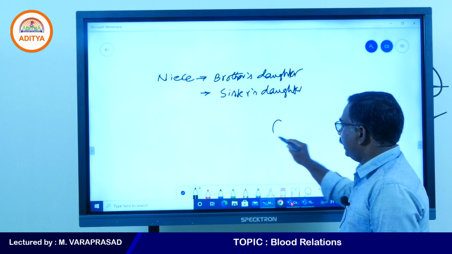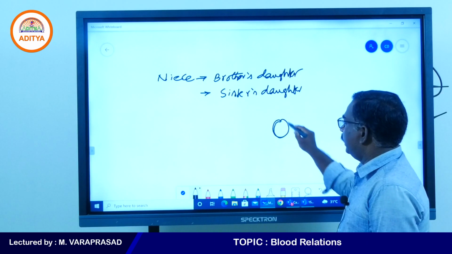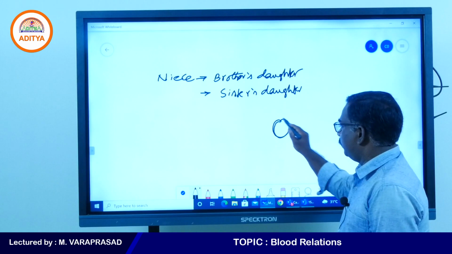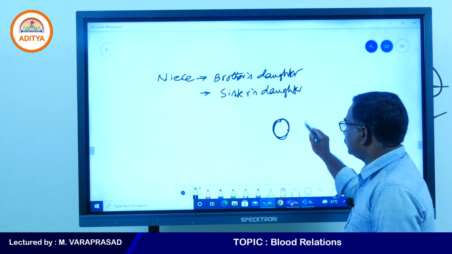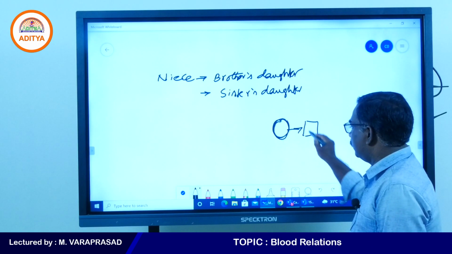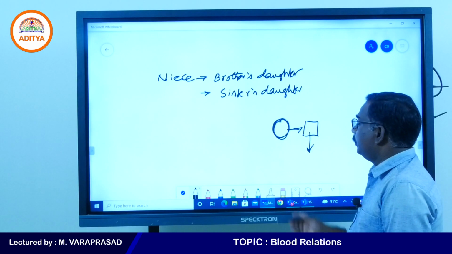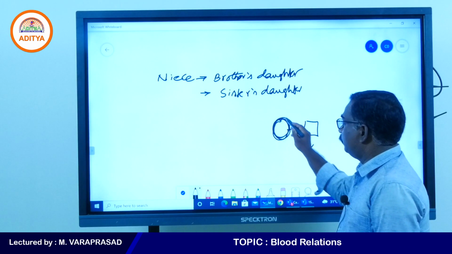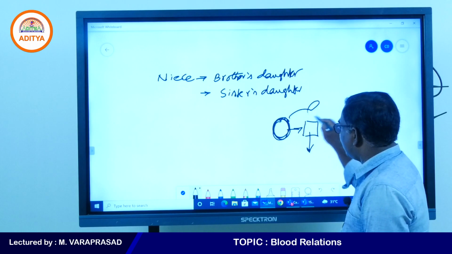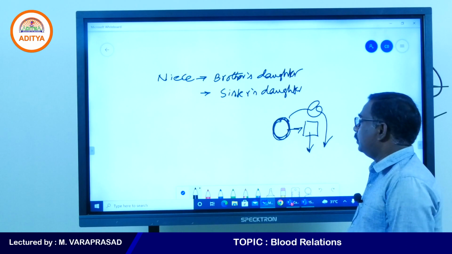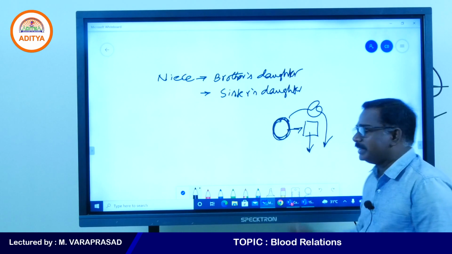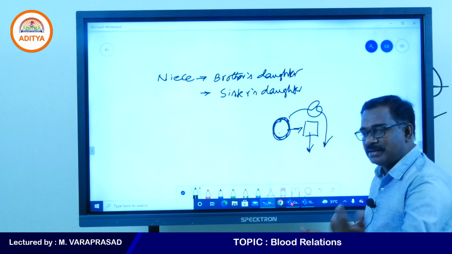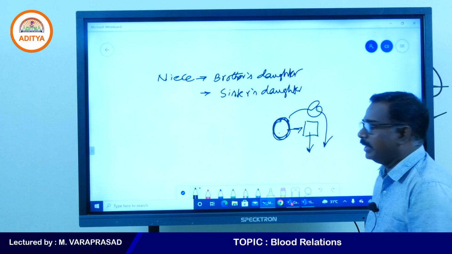If you are male, your brother's daughter is niece. If you are female, your brother's daughter is niece, and your sister's daughter is also niece only. But according to Telugu relations, sister's daughter we call daughter. That is not applicable here.